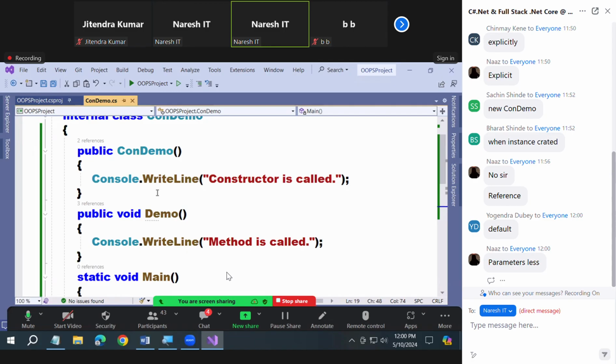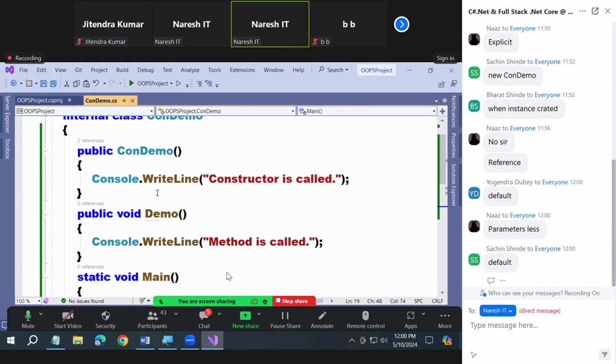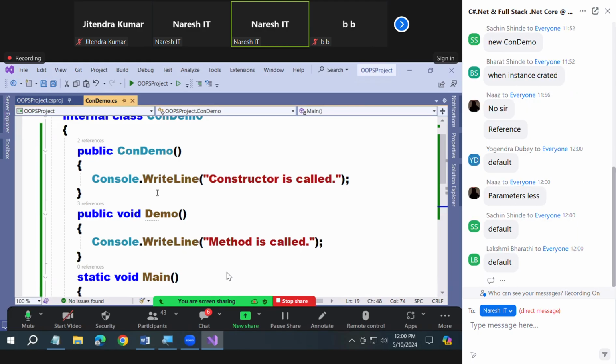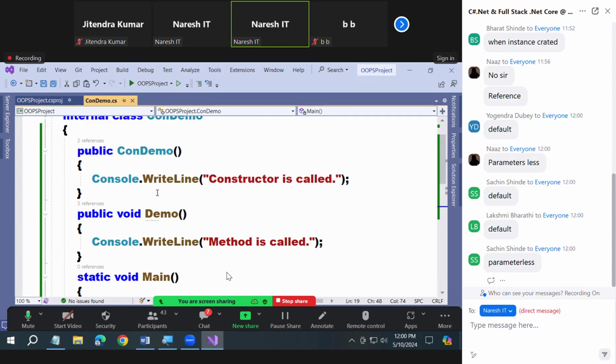Is that default or parameterized? Default. So understand, default constructors can be defined explicitly or implicitly. Till yesterday, the compiler defined all the constructors for us, and all of them are default constructors only.